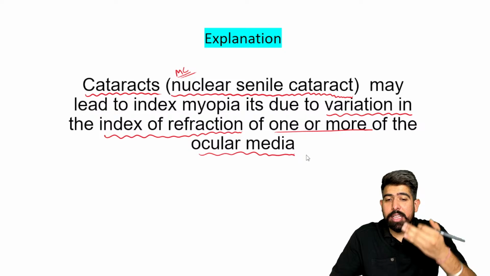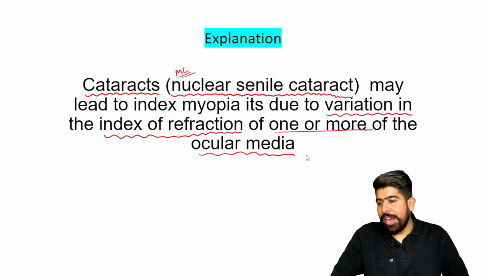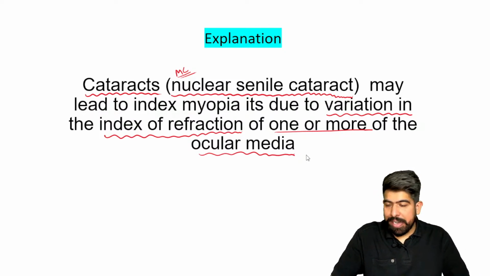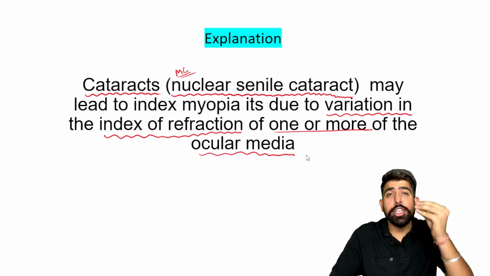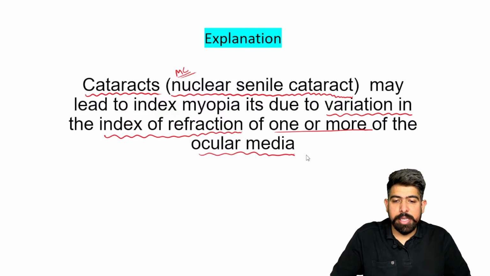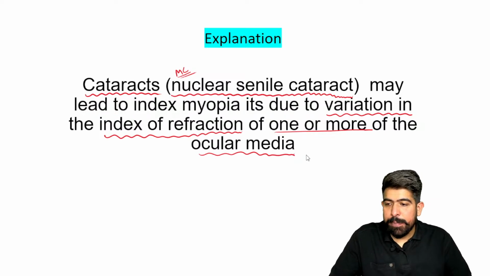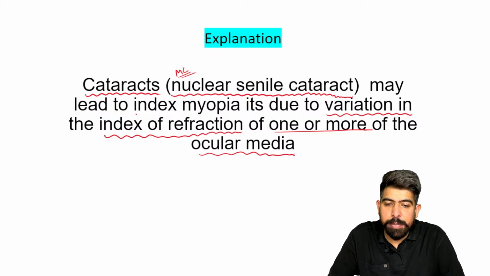So what is happening in our ocular media, in our eye also, we have different refractive indices. The lens is different, the cornea is different, right? Now in the lens, as it develops nuclear cataract, there will be more variation in the lens refractive index. As this variation occurs, it causes index myopia.